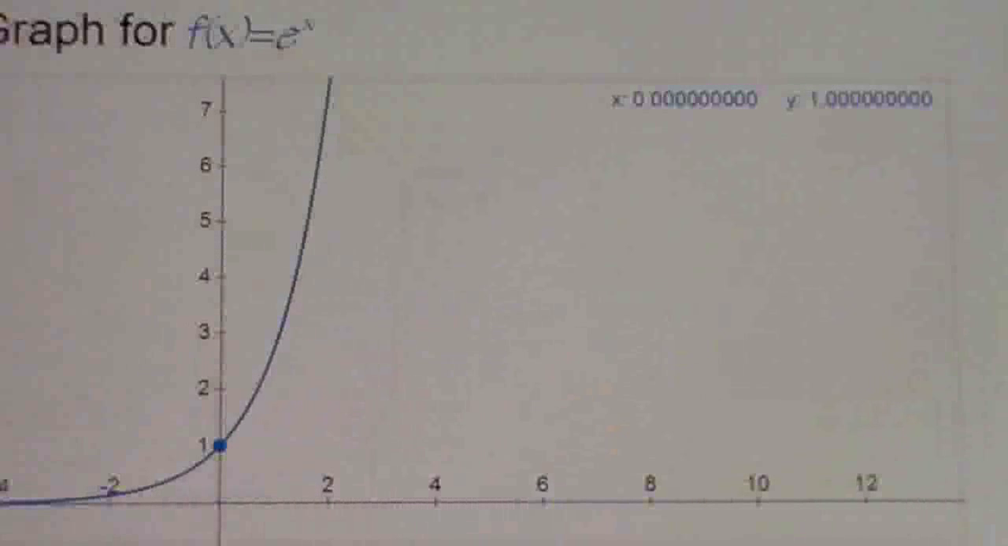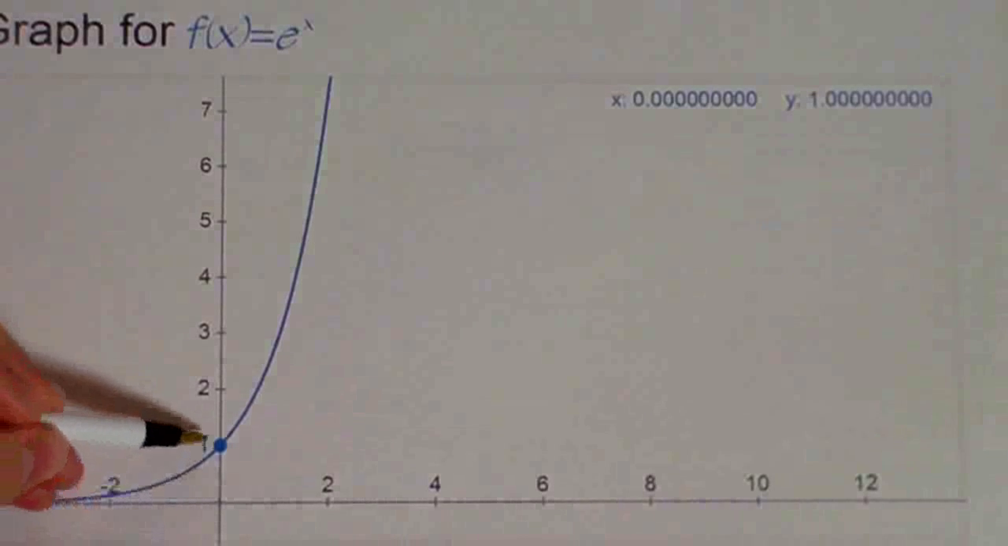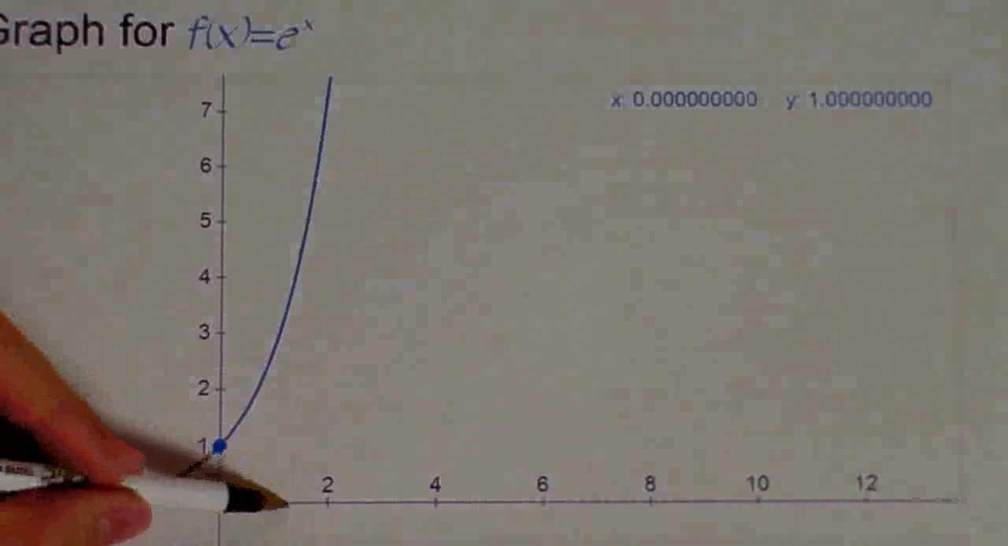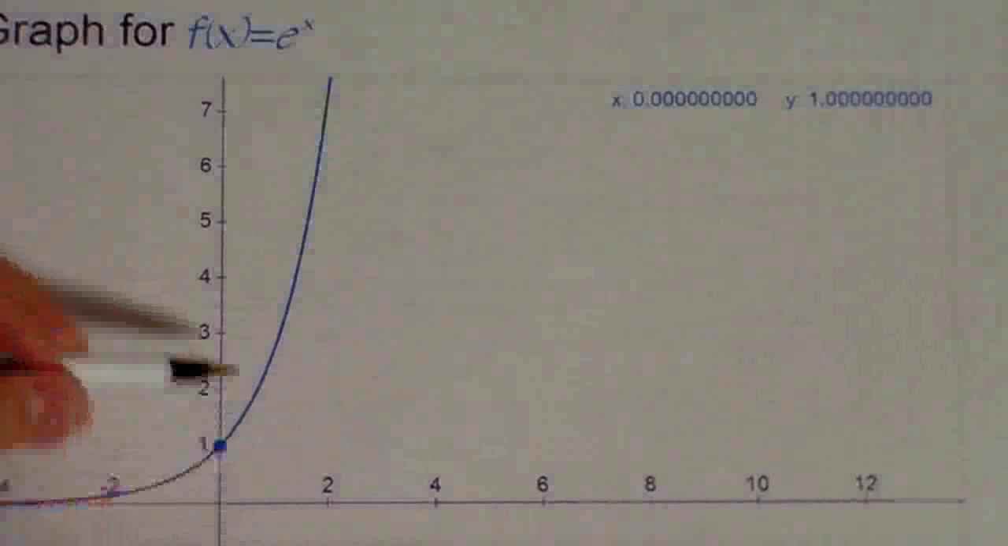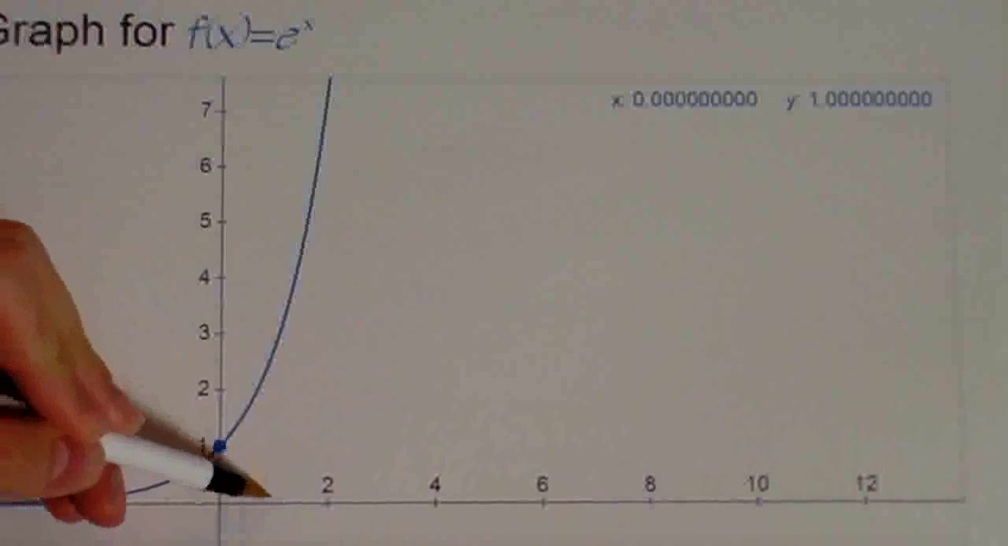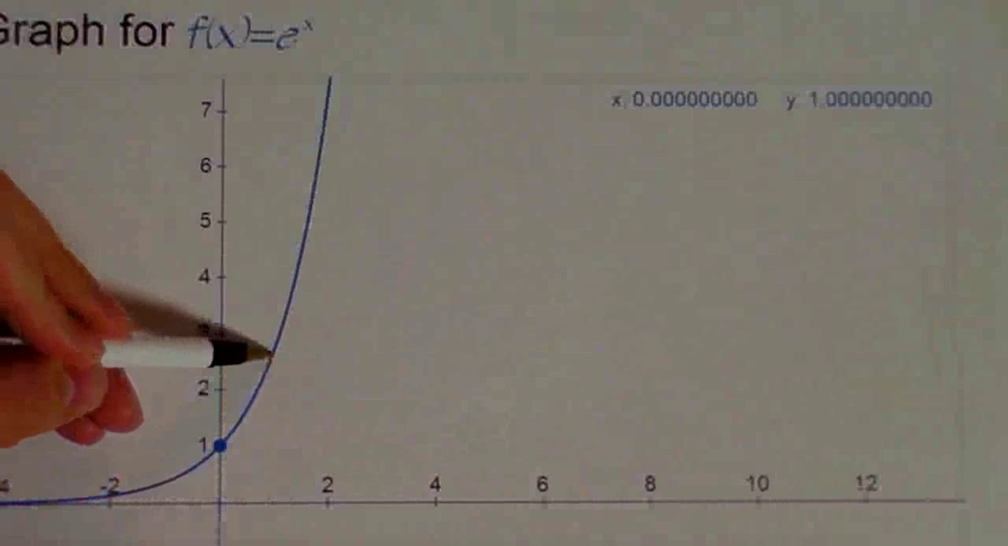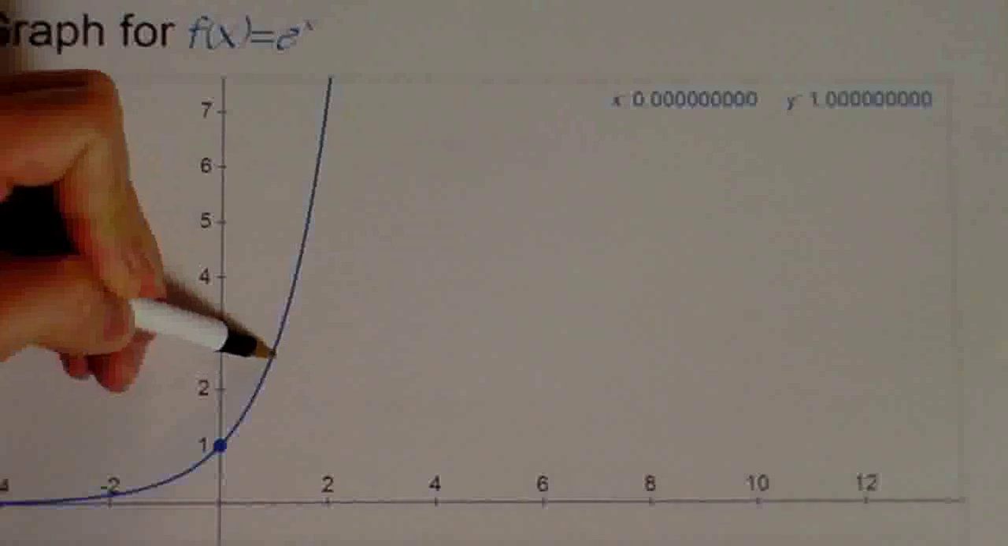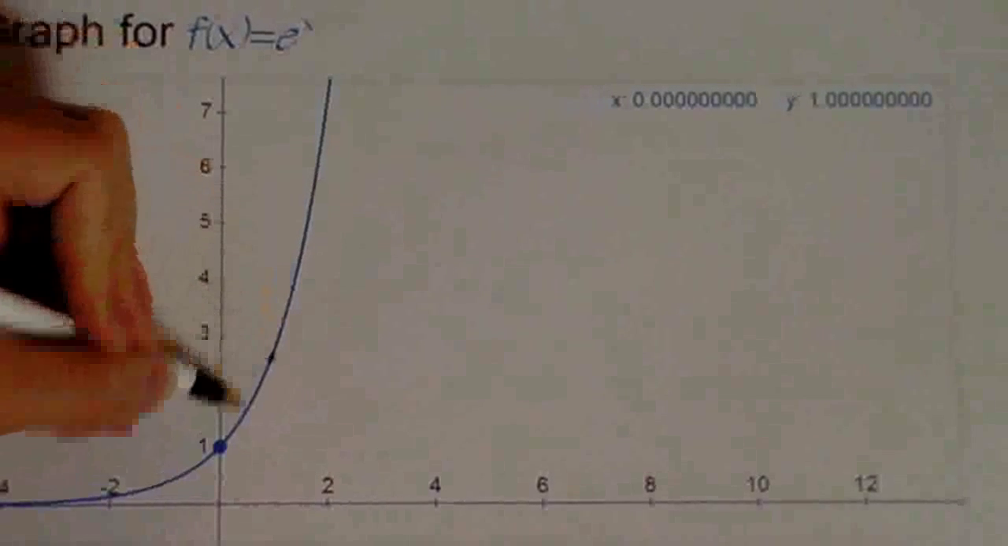Okay, here's the graph of an exponential function, f(x) equals e to the x. So if x is 0, e to the 0 is 1. If x is 1, e to the 1 power is 2.718281828 roughly, so about here, right? So we've got the point 0, 1,